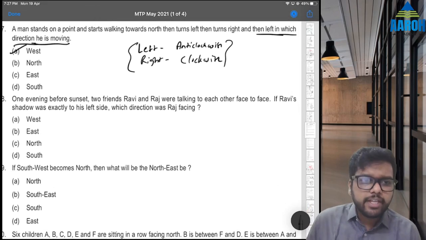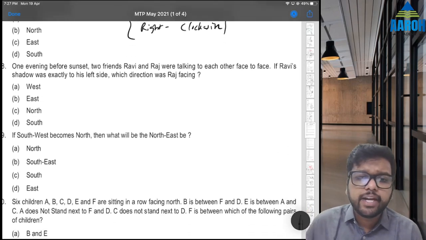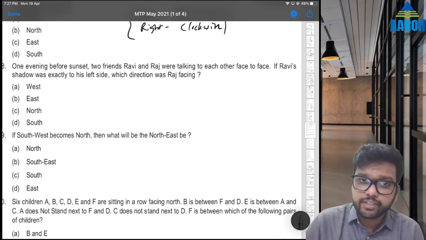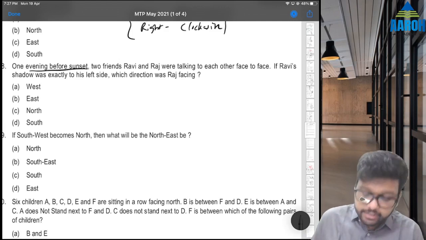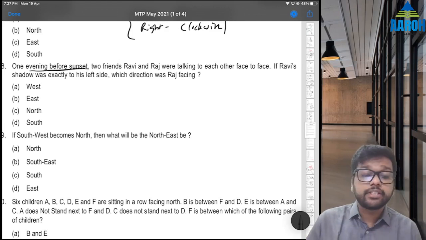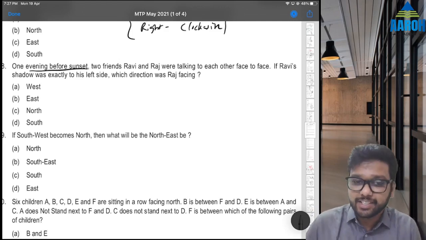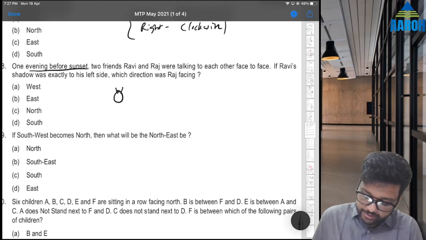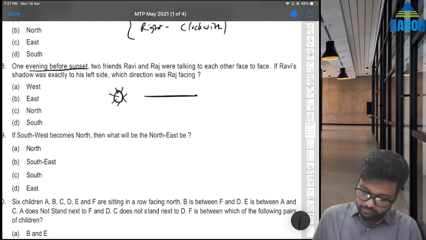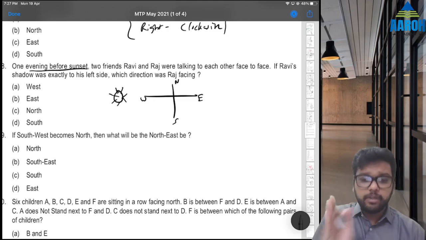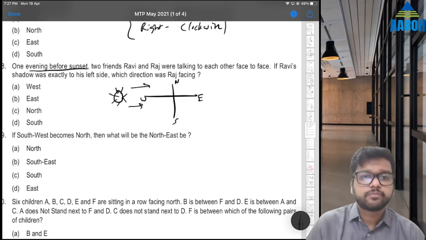8th, one evening before sunset, two friends Ravi and Raj were talking to each other face to face. If Ravi's shadow was exactly to his left side, which direction was Raj facing? Evening means sun is on which side? In the evening the sun is in the west, I hope you know, right? So in the evening sun is on west. So this is the sun, let's say west, east, north, south. That means shadow will be here, right, on this side.